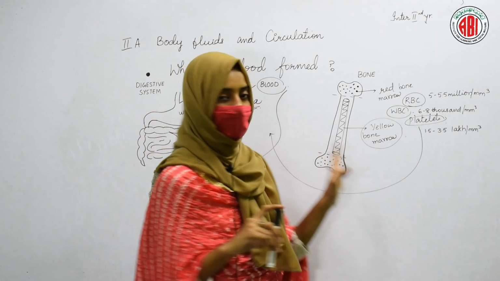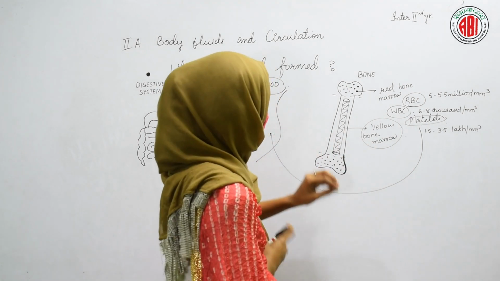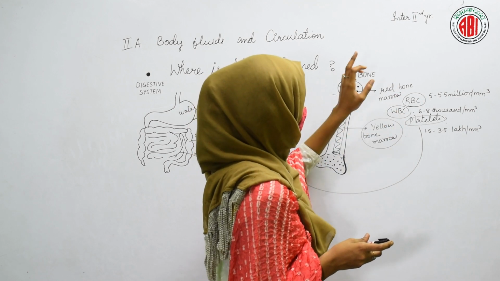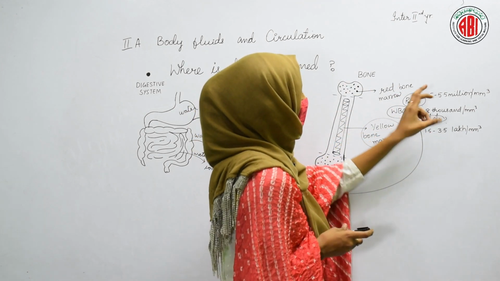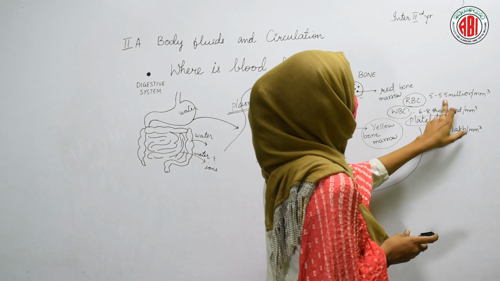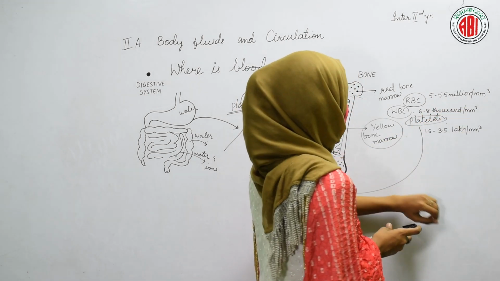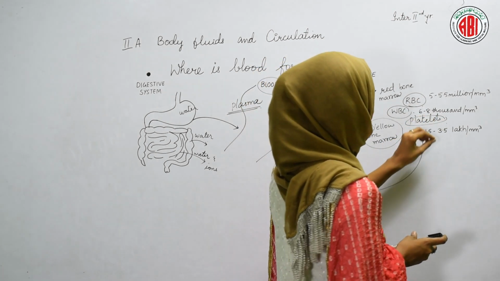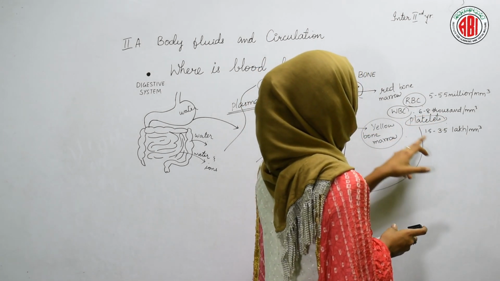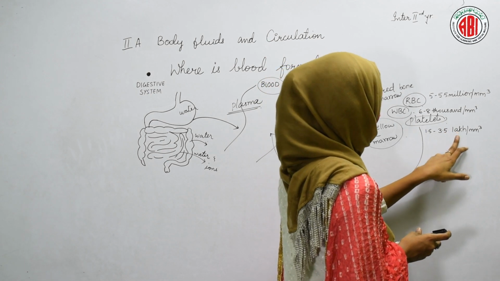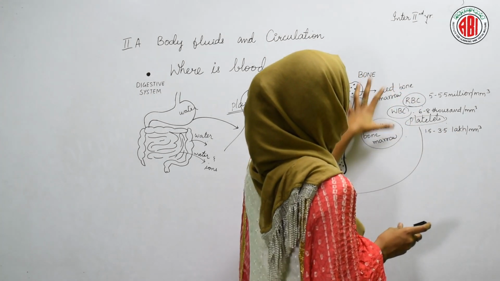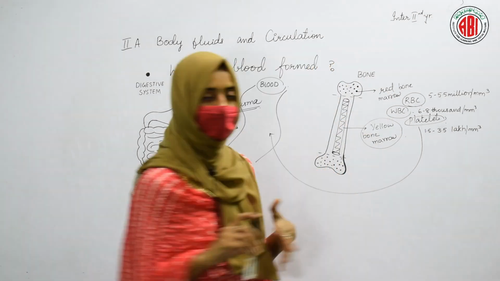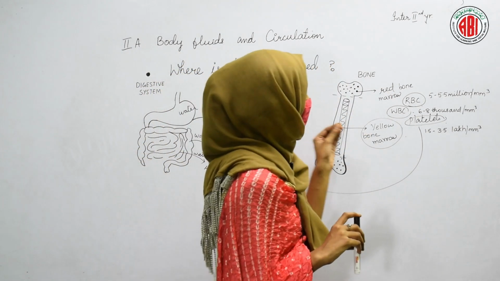So 45% of the blood is composed of these cells. Let us see their composition. Red blood cells are 5 to 5.5 million per millimeter cube, white blood cells are 6 to 8,000 per millimeter cube, and platelets are 1.5 to 3.5 lakh per millimeter cube. So out of all these different cells, WBC are less in number and red blood cells are more in number. They are counted in millions.